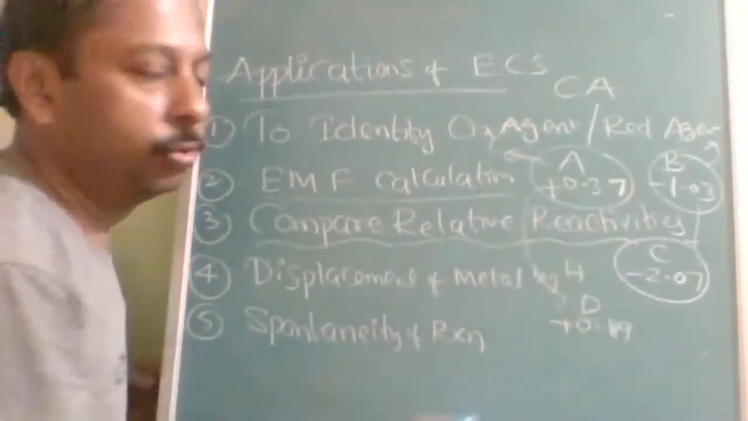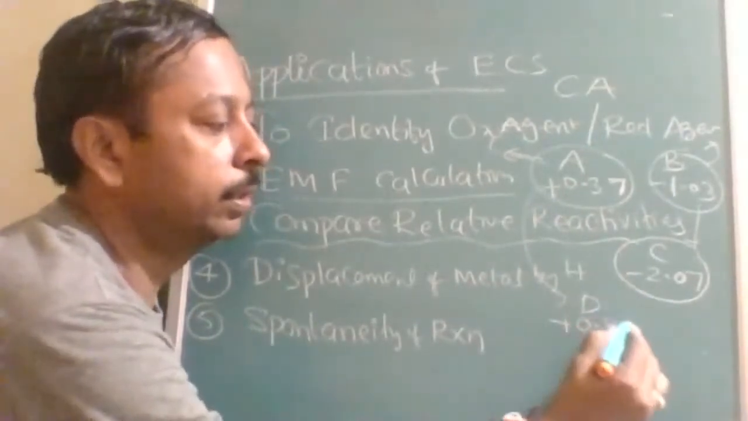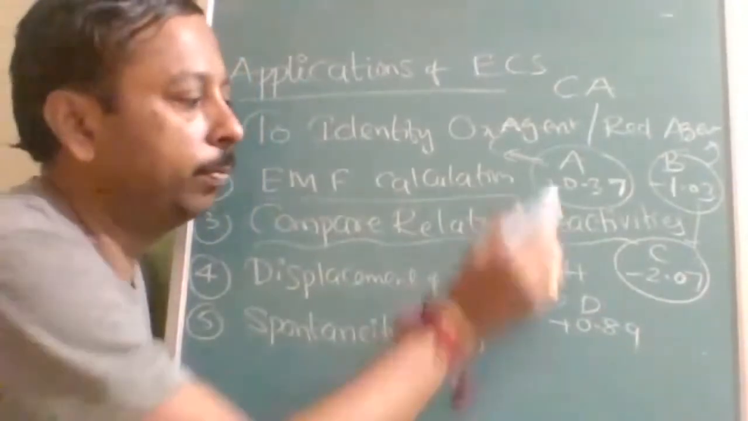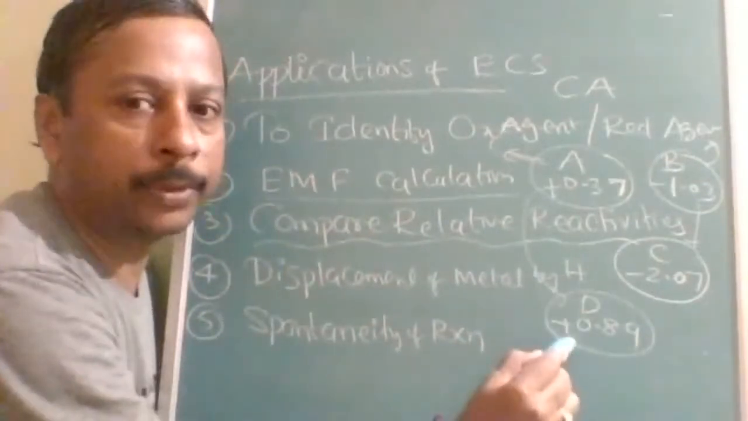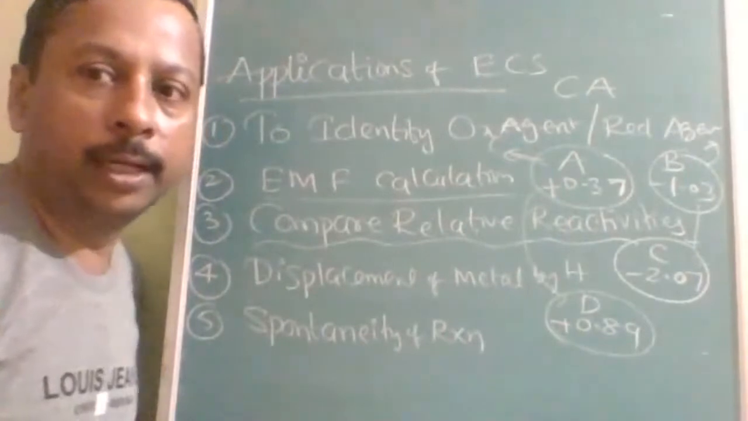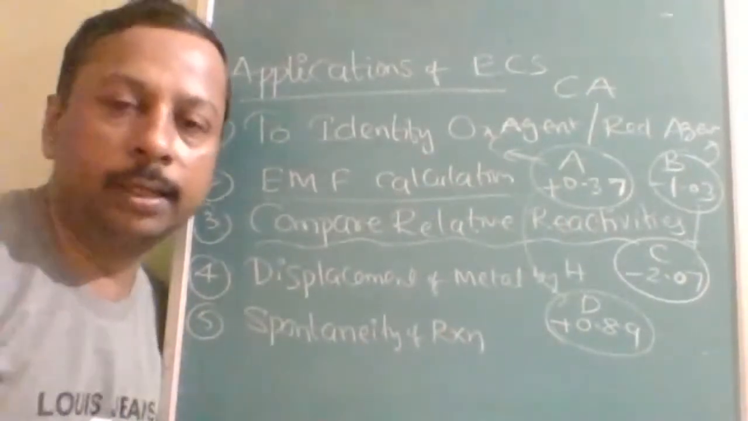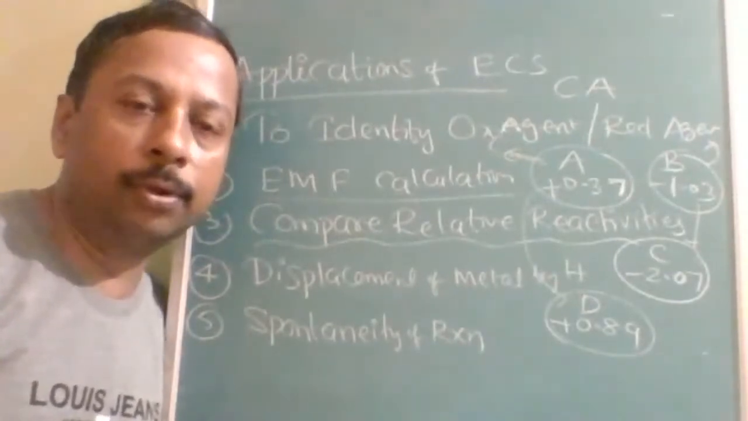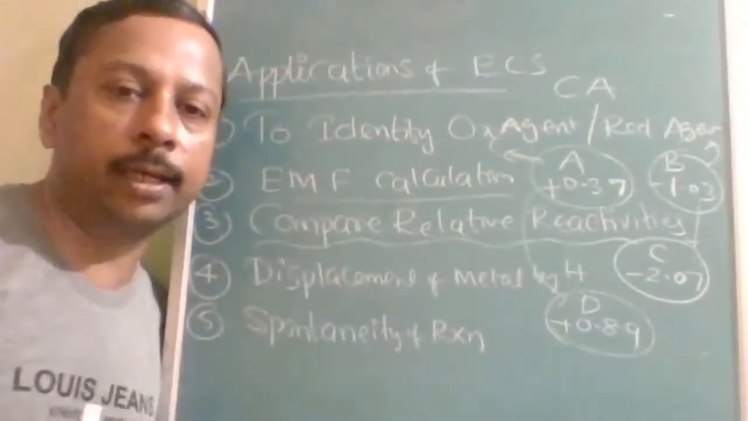That positive shows that they may be non-metals, because there are certain metals also with a positive electrode potential. Better non-metal will be D. Better metal will be A. Understood? More negative means metallic property is good; more negative means more metallic, less non-metallic. This is the way to compare the reactivities.